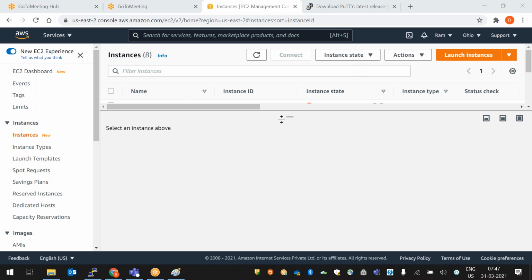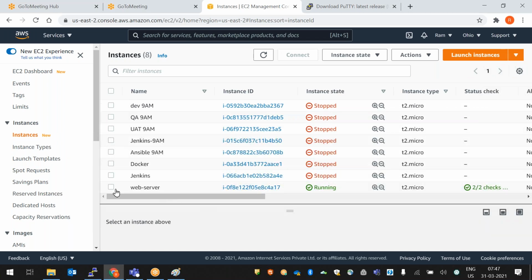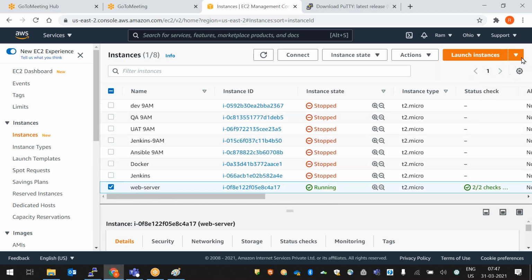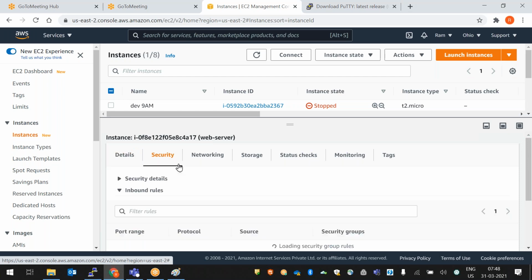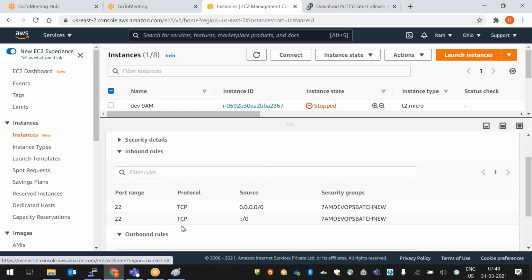Right. So now, this is our server, web server. We are seeing some options, right? Someone is asking a question, how to open in PuTTY also. Okay, I'll show you again. So here, the second tab is security. Security means our port number. A security group is created, right? One port is enabled here. So TCP port enabled. Without this port, we can't connect to our Linux instance.